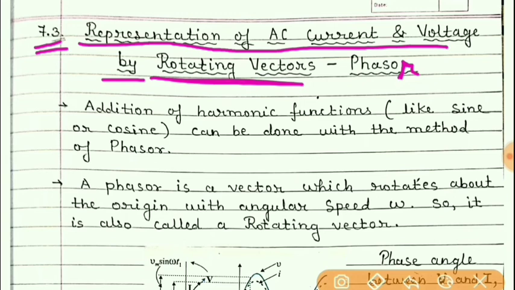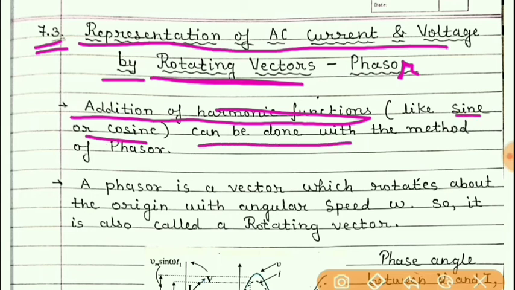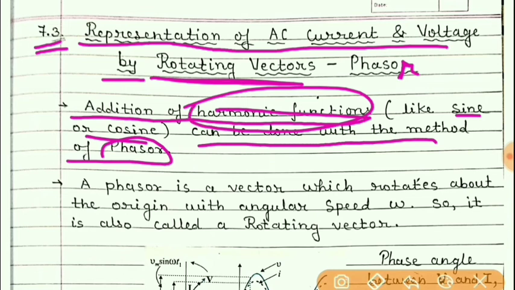Now students, addition of harmonic functions like sine or cosine can be done with the method of phasor. Harmonic functions means they change with time, and we know that sine and cosine are harmonic functions. They change with time.